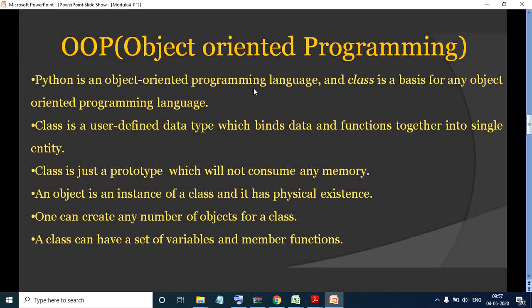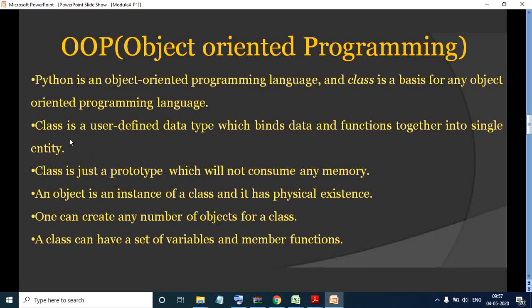The syntax of Python is much simpler compared to C++. But at the back end, it is again an object oriented programming language. Similar to C++, here also we have a class which forms the basis for your object. So remember, OOP completely depends on classes and objects.